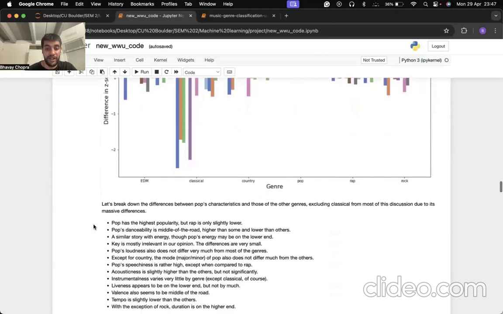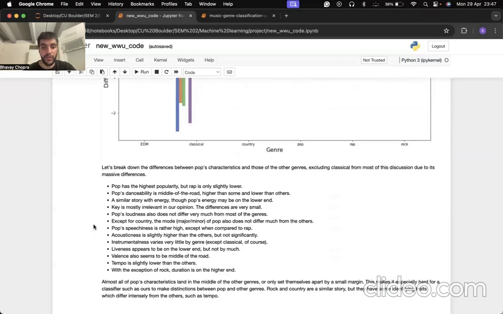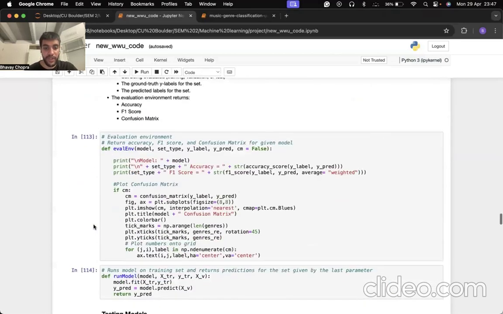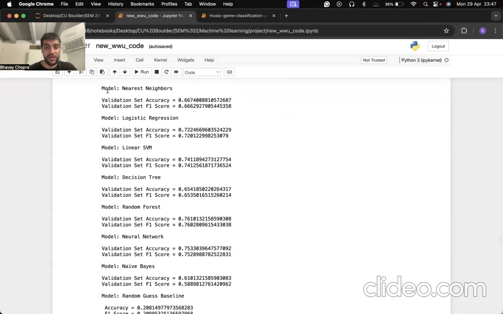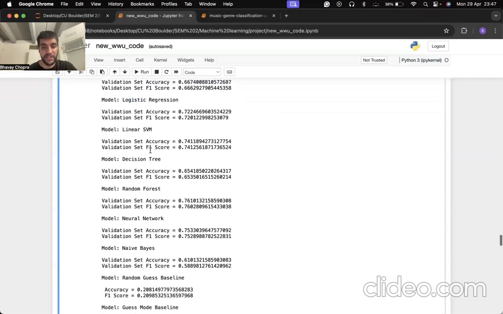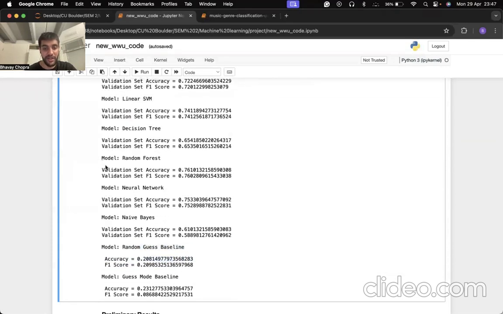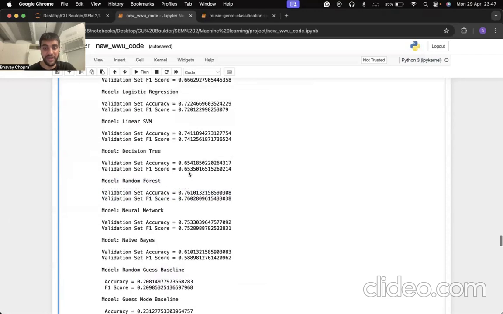So this is some of the exploratory data analysis. Now let me show you the results for this. As you can see, multiple models were used over here, and the results for the models are as shown over here. We have used k-nearest neighbors, logistic regression, linear SVM, decision tree, random forest, neural networks, naive Bayes, as well as some random guessing baseline models. And from this, it's clear that the random forest model has performed the best out of all of them, with a 76% accuracy.